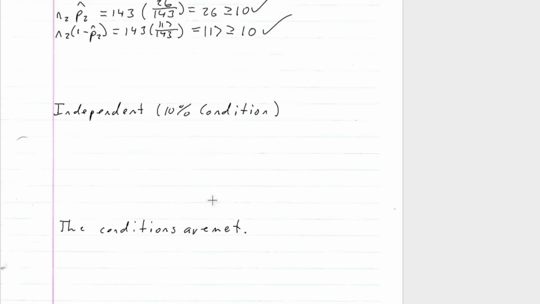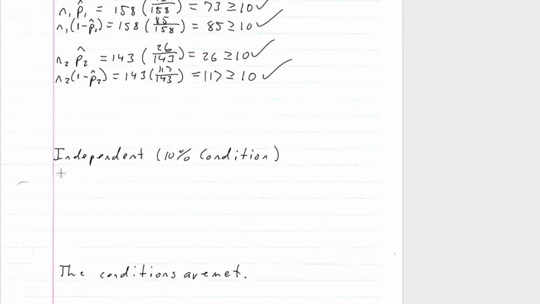Now let's check our independent condition. Remember, that's also the 10% condition.